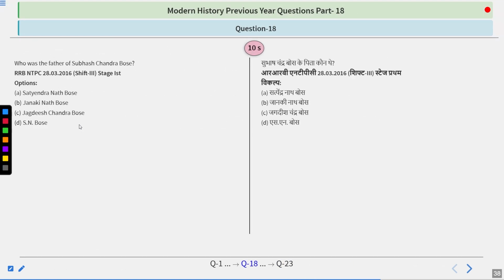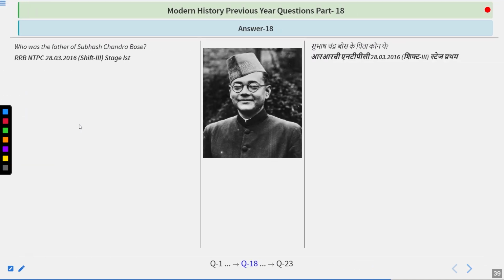Who was the father of Subhash Chandra Bose? A simple question, I guess. Options are Satyendra Nath Bose, Janki Nath Bose, Jagdish Chandra Bose, S.N. Bose. So try to think and what according to you will be the answer. I guess the answer is simple because the answer is Janki Nath Bose.